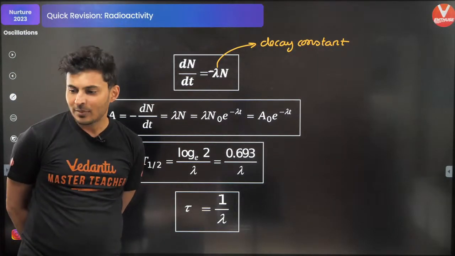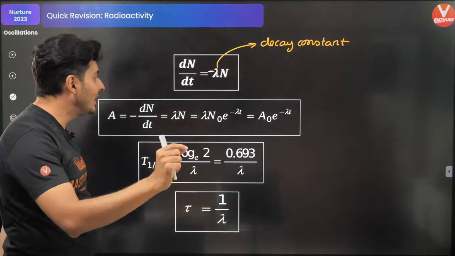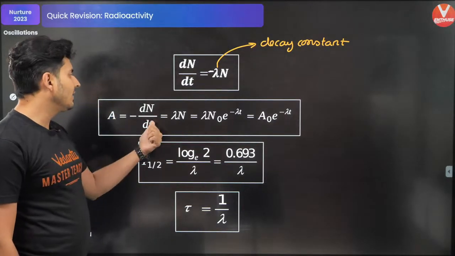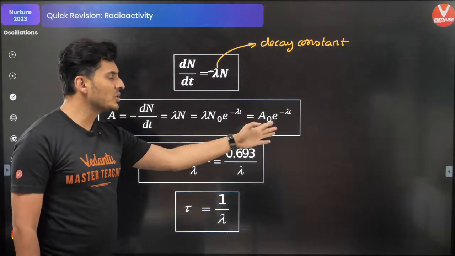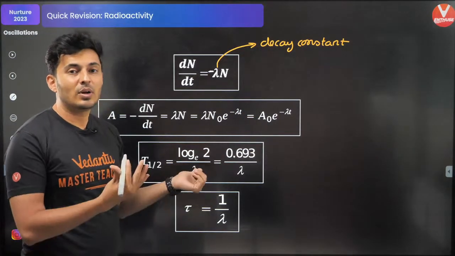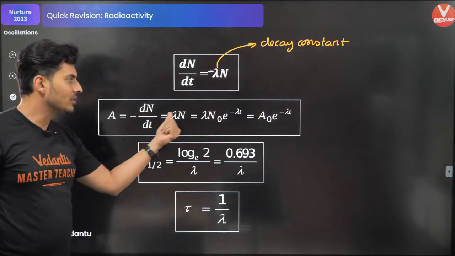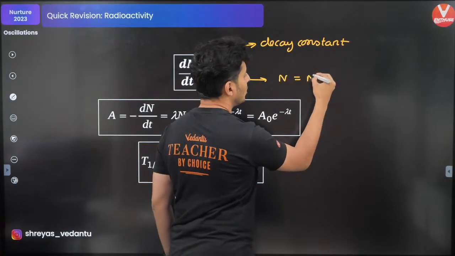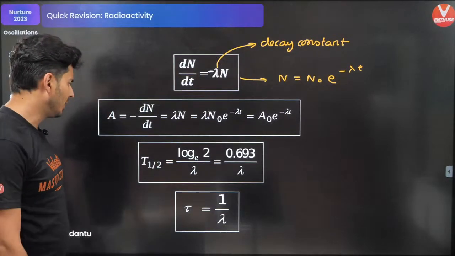Very good. I'm so glad, Saifu, you agree with me. N is the number of radioactive nuclei which are present. And the activity is just dN by dt, like I just told you. You can also use the exponent formula for calculating the activity or the nuclei at any time in this particular format. So when you integrate this, you get basically N is equal to N naught e to the power minus lambda t. Very important formulas.